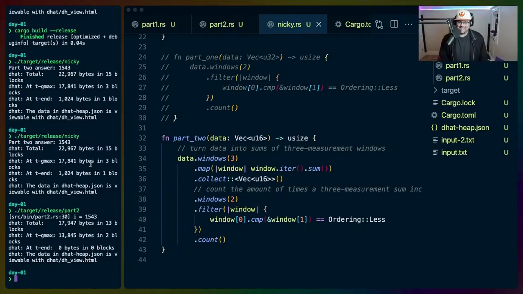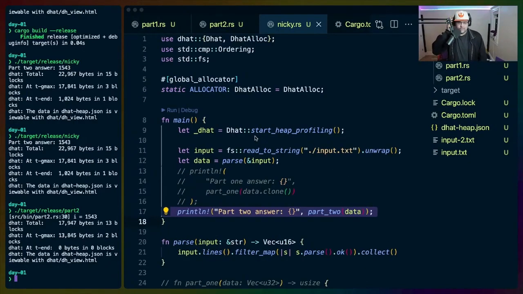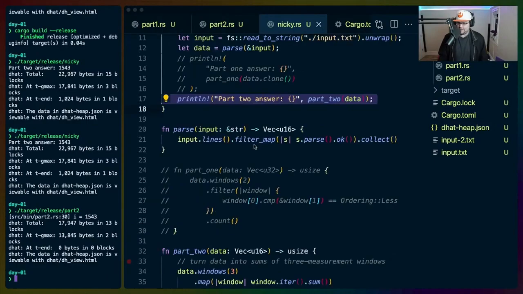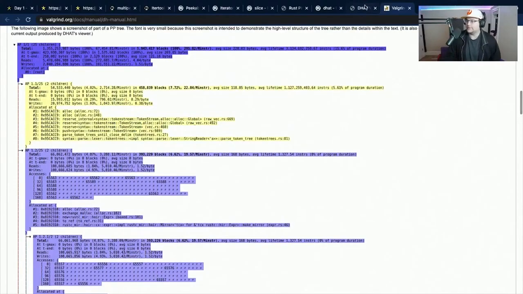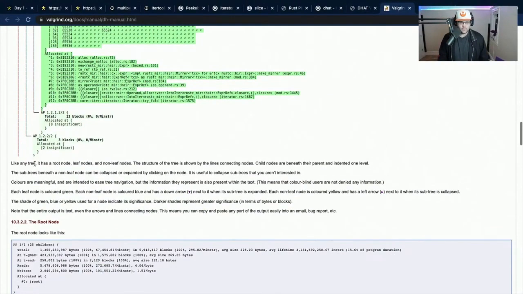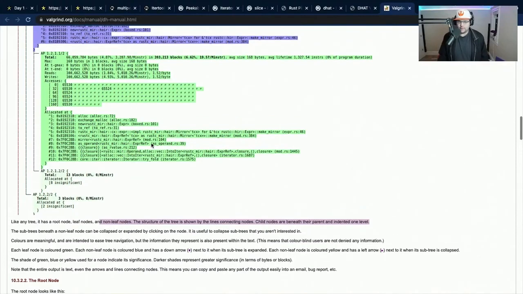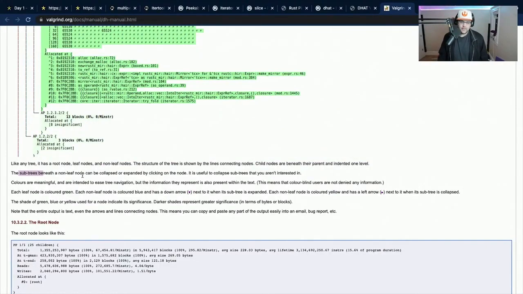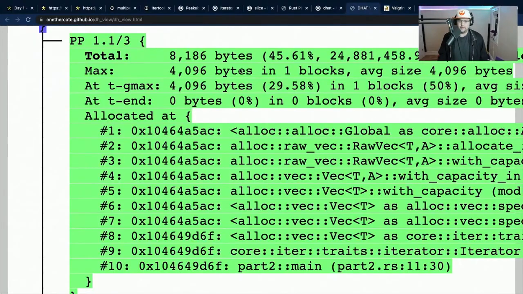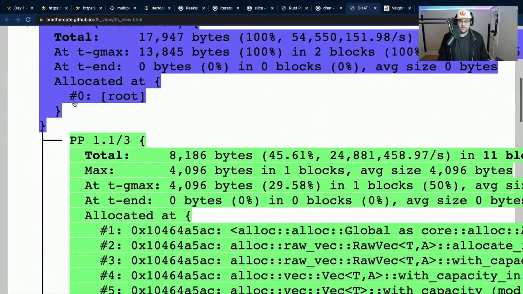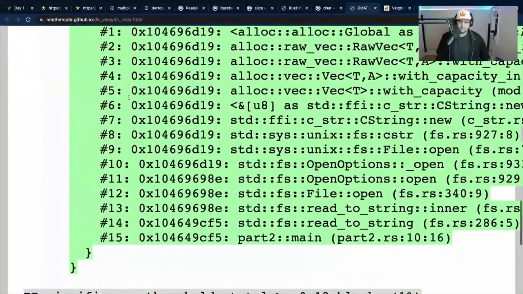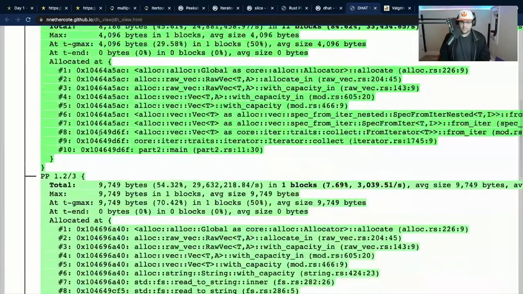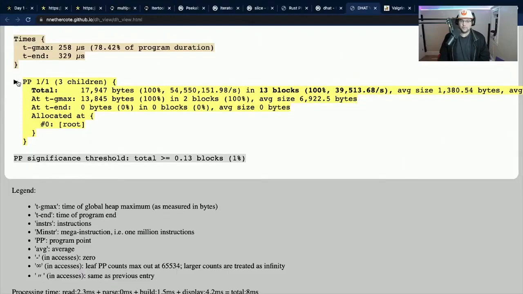But it is interesting to see some of the dhat allocation tracking happening. Okay, so let's take a little bit of a look. Like any tree, it has a root node, leaf nodes, and non-leaf nodes. Structure of the tree is shown by the lines connecting the nodes. Subtrees beneath a non-leaf node can be collapsed or expanded by clicking on the node. It's useful to do that for subtrees you aren't interested in. It looks like we don't really have a very complex program here, so there's nothing for us to collapse really, except for this one root.